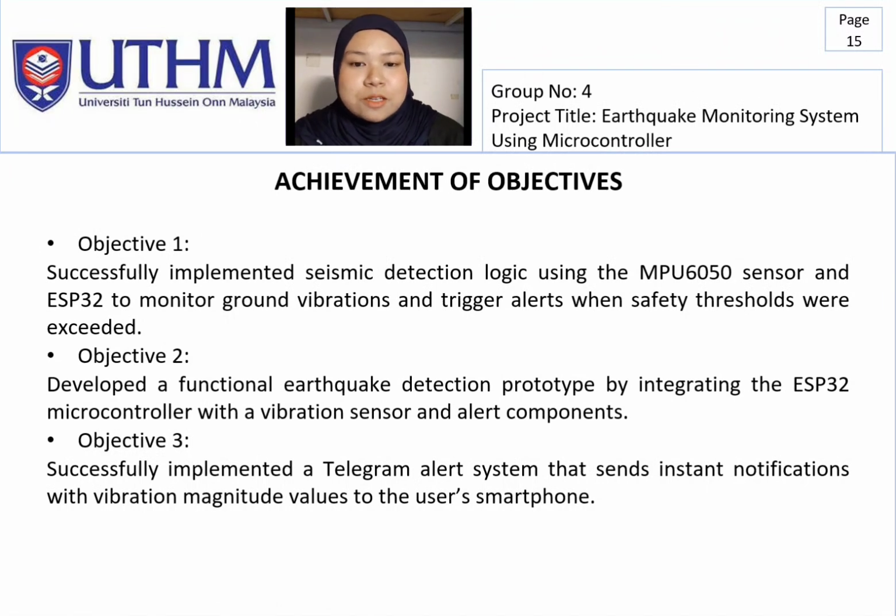The third objective was to develop an alert system using Telegram that sends instant notifications to the user's smartphone. During testing, the system successfully sent real-time alerts with vibration magnitude values when earthquake-like vibrations were detected. Overall, this result confirmed that the objectives were achieved and the system functioned as intended.